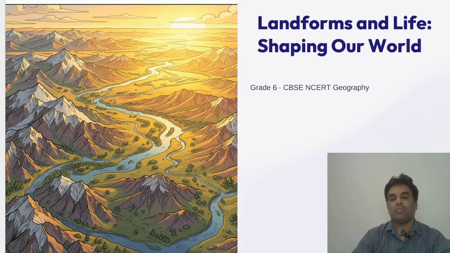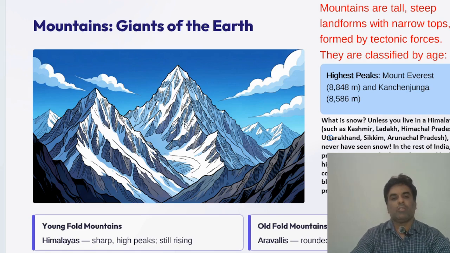So that is the third chapter from 6th grade: Landforms and Life, shaping our world. So what are the different types of landforms the planet Earth has? The first one, mountains. These are the giants of the earth.